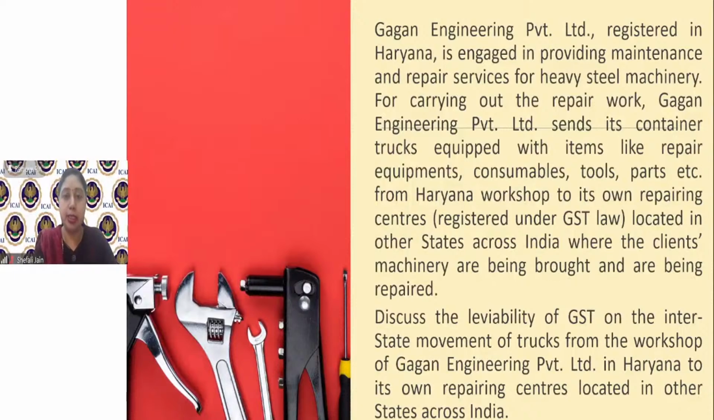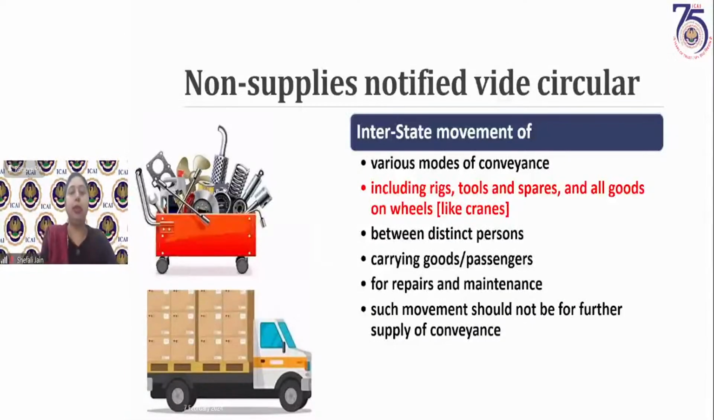Let us once again see all the conditions which are listed out here. Interstate movement of various modes of conveyance between distinct persons carrying goods or passengers. Either it is carrying goods or it is carrying the technicians, persons who are carrying out the repair and maintenance work. And these goods include rigs, tools, spares, any goods which are there in that conveyance, that will also not be considered as a supply.